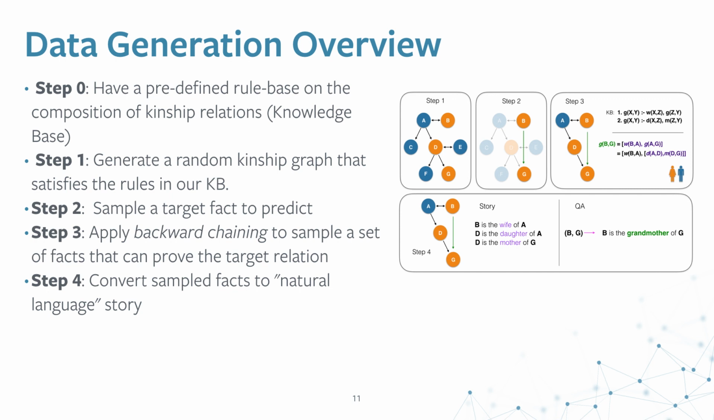We sample a target fact, which is the target to predict, and then we apply iterative backward chaining to sample a set of facts that can be used to prove the target relation. So essentially, with this set of sampled facts, we convert them to a natural language story by applying the paraphrases that we have collected from Amazon Mechanical Turk.